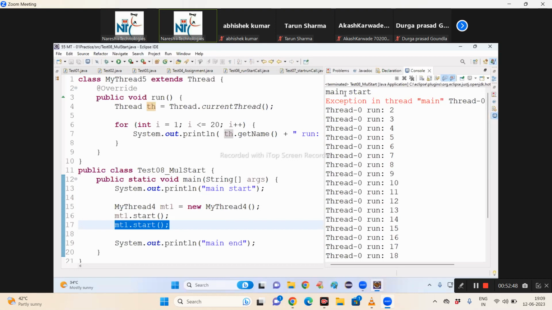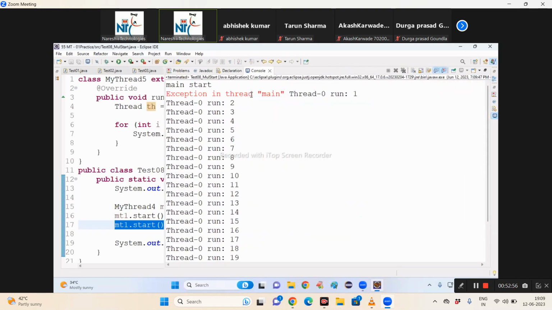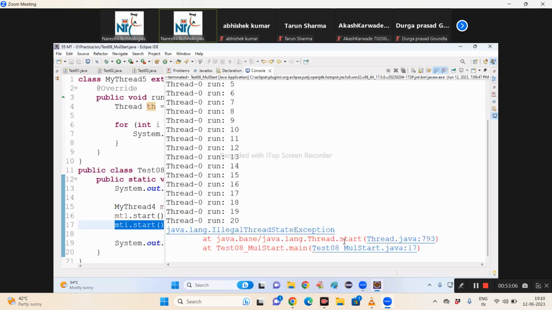Look at that: main start, and then Exception in thread main. Why does the JVM show the name of the thread from which the exception is arising? Because there are multiple threads. The developer should know from which thread the exception is coming. Then go down: IllegalThreadStateException, start method, line number 79.